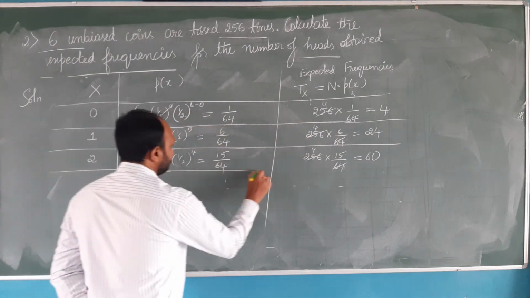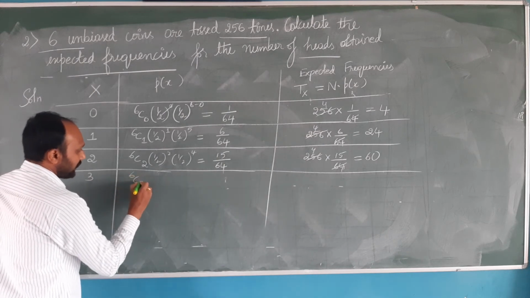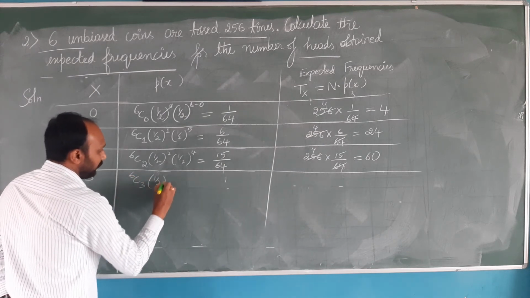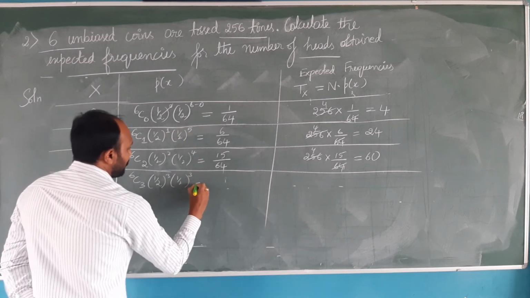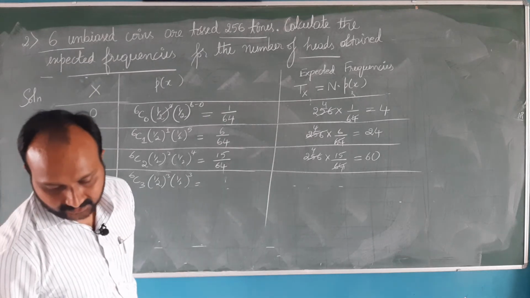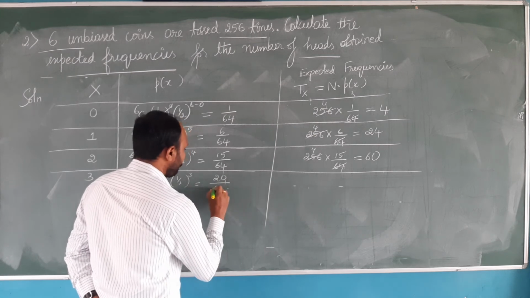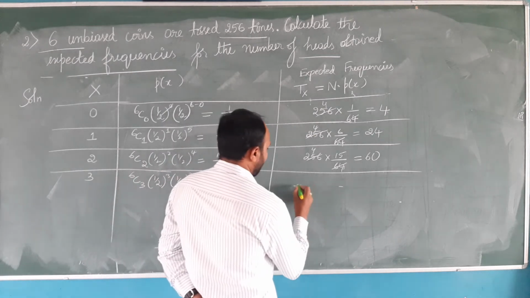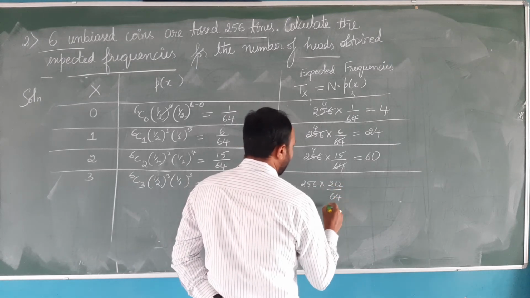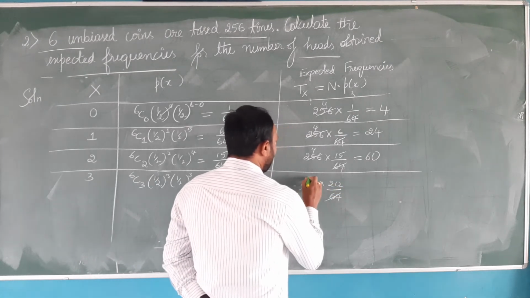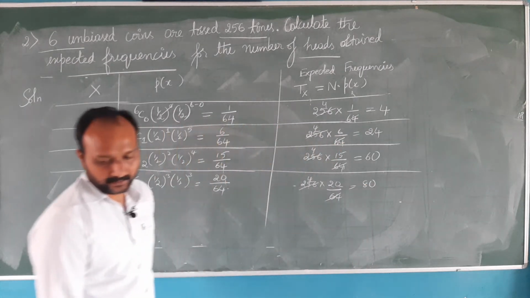Next, x will be considering the value 3. So 6C3 (1/2) to the power 3, (1/2) to the power 6 minus 3, which is 3. What is the simplified value? The simplified value is 20 by 64. So that is 256 into 20 by 64. 64 4s are 256, 20 4s are 80. So 80 is the expected frequency.